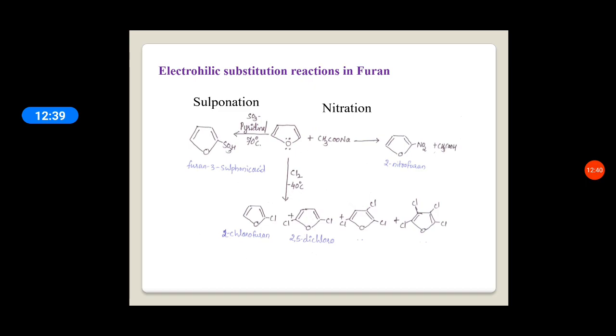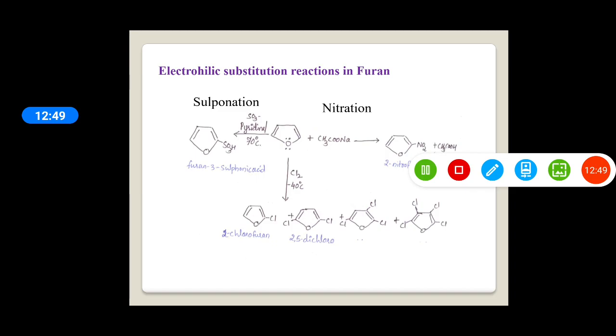When furan is treated with sulfur trioxide in pyridine at 70 degrees centigrade, furan 3-sulfonic acid is obtained.